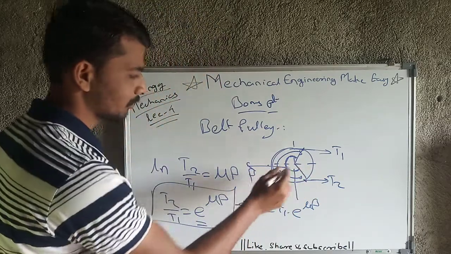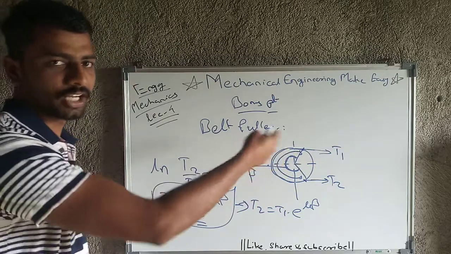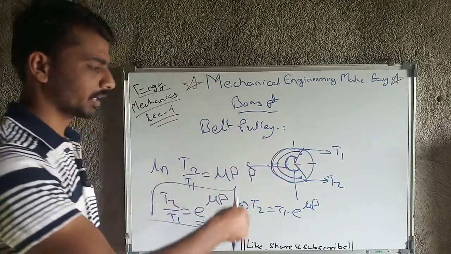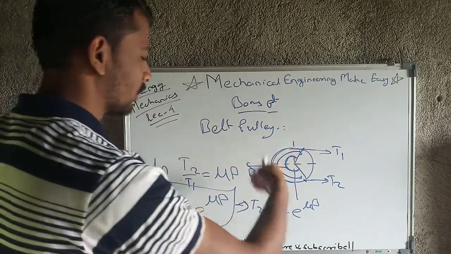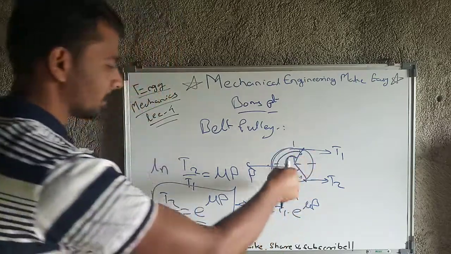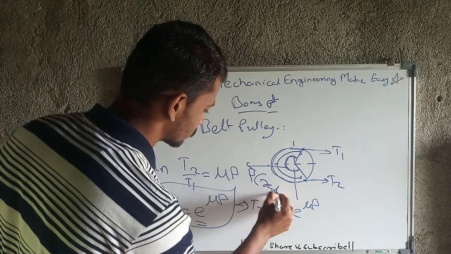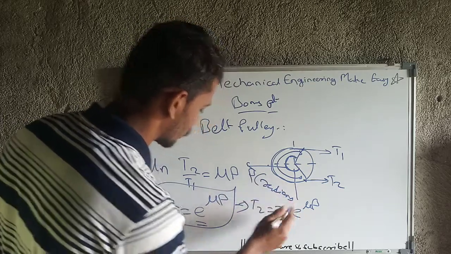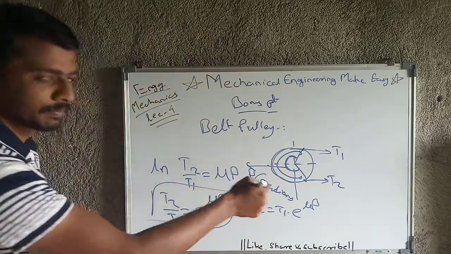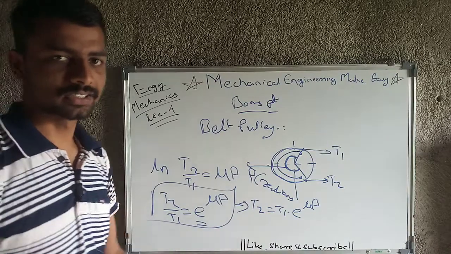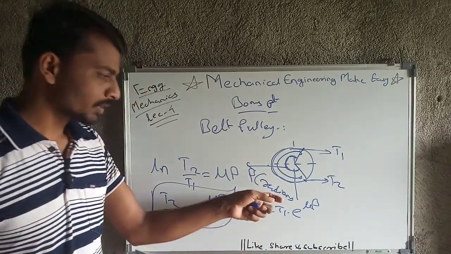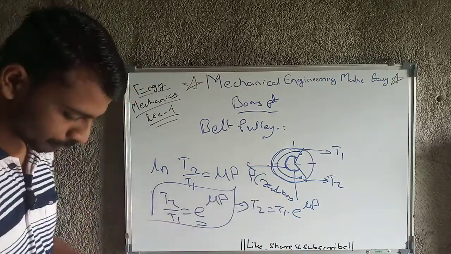That angle is beta, or we can say the angle of wrap of the belt on the pulley, and it will always be in radians. For this formula, the beta value should be taken in radians, not in degrees. You should remember that.